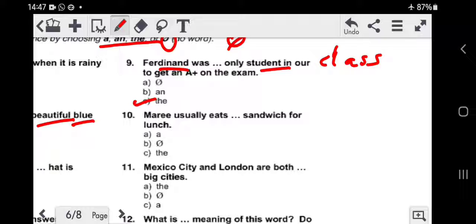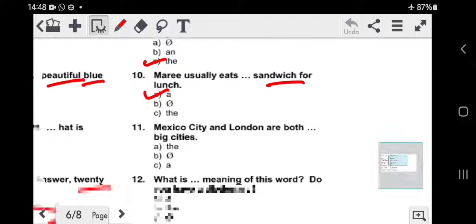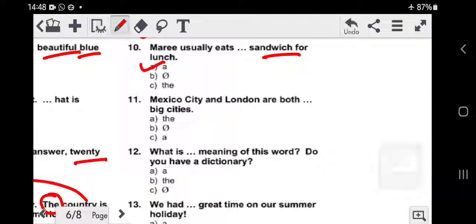10th one. Mari usually eats dash sandwich for lunch. Now here they have only mentioned sandwich, but what kind of sandwich they have not mentioned. So any sandwich in general, therefore the article a. Mari usually eats a sandwich for lunch. Mexico City and London are both dash big cities. Now again they are talking about two cities, one is Mexico, the other is London, and cities is again plural. So in case of plural there will be no article. So the answer is B, none of the above.